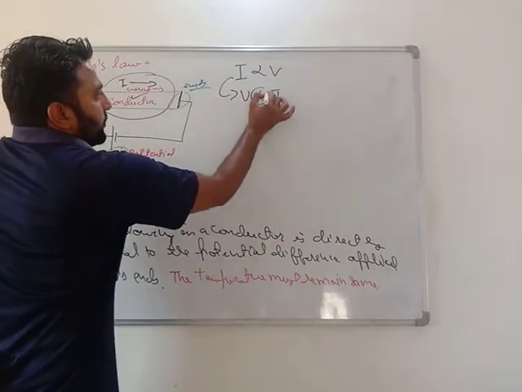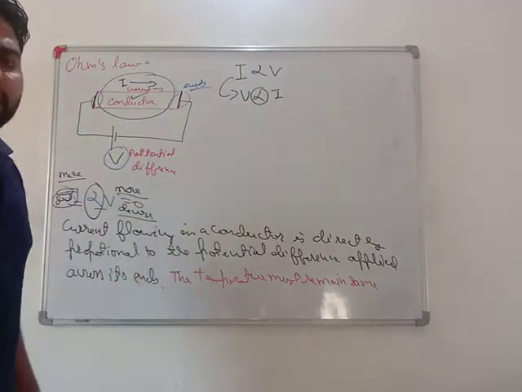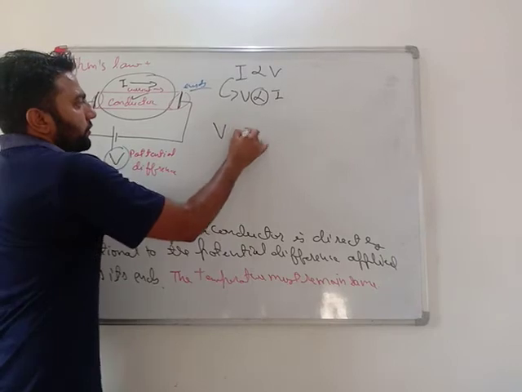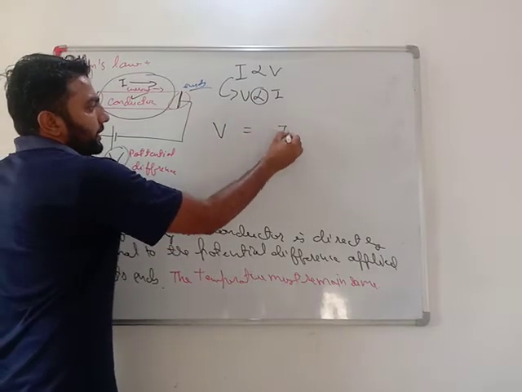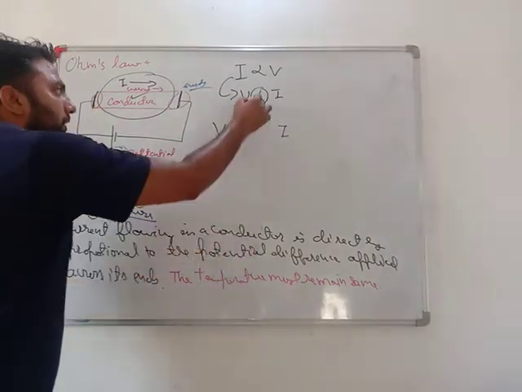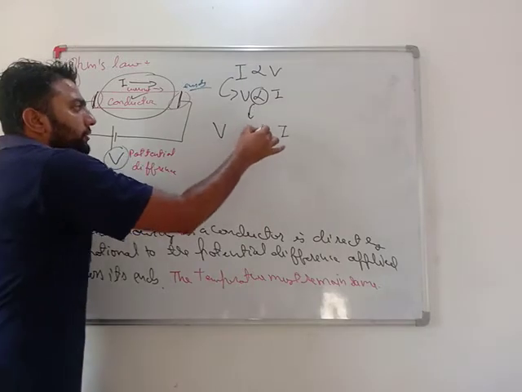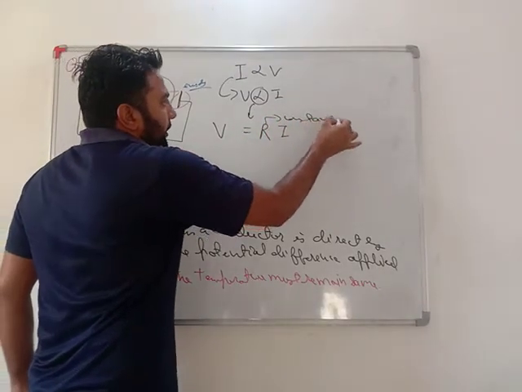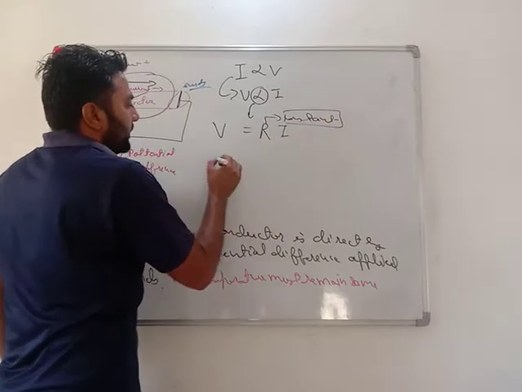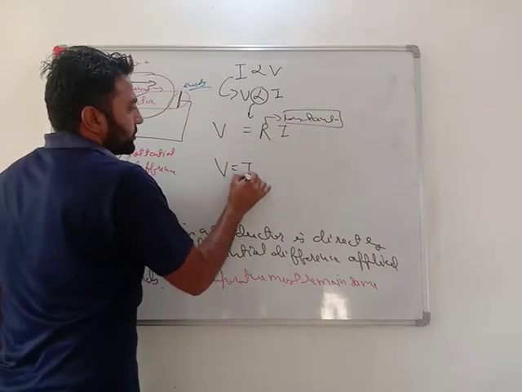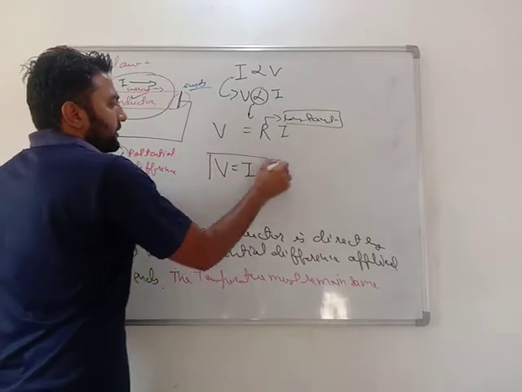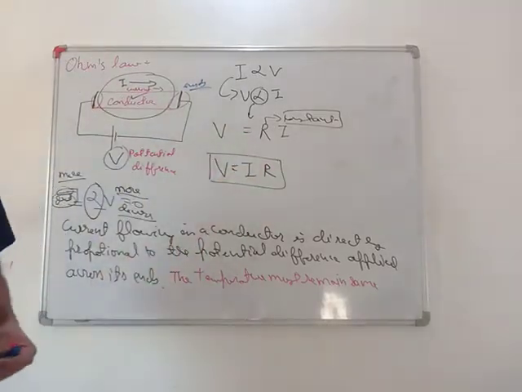If I want to remove this symbol of proportionality, very important, this is a rule of physics. If I want to remove this symbol of proportionality and put an equals sign here, I need to add a constant. So V equals IR. That constant I have taken is R. This is our Ohm's law.